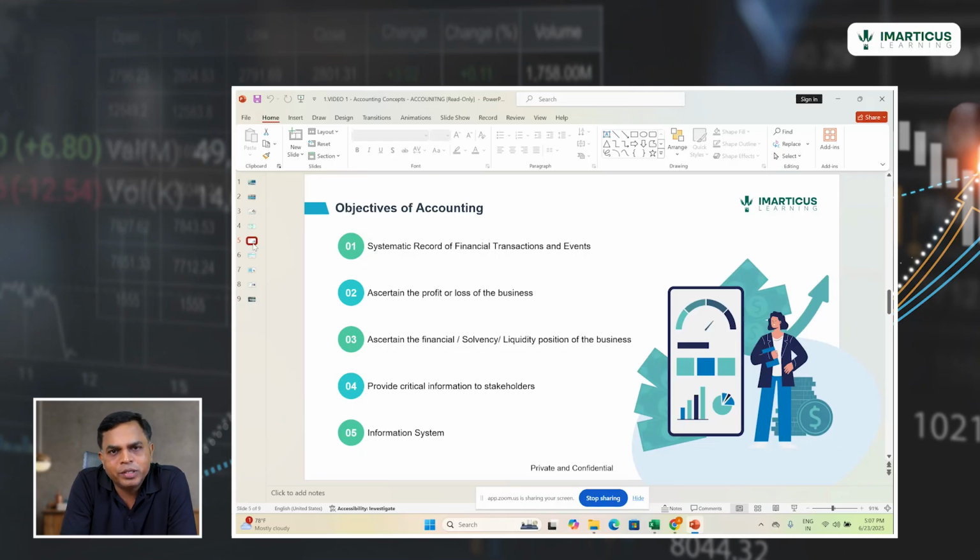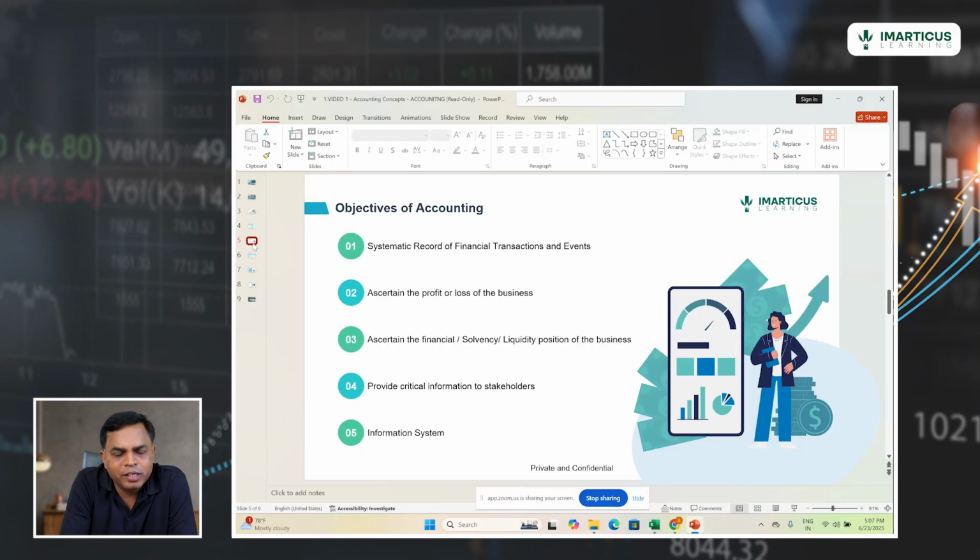Now, the second main objective of accounting is to ascertain the profit or loss of the business. Accounting prepares various statements like the trading and loss account, which is done to calculate the gross profit of the organization, or the P&L account, which is the profit and loss account, prepared to know the net profit of an organization. So to understand the profit or loss incurred by the business, accounts are prepared.